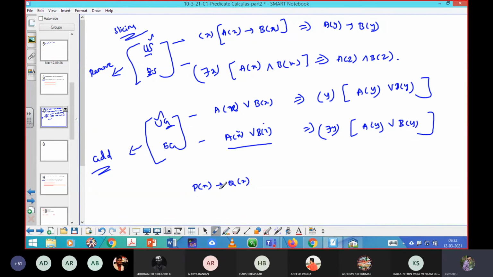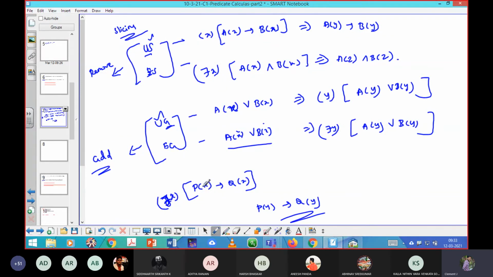Okay, so I'm asking you a question. P of x implies Q of x, there exists x. What rule can I apply here to remove the quantifier? ES. Okay, by using rule ES, I can write this as P of y implies Q of y.